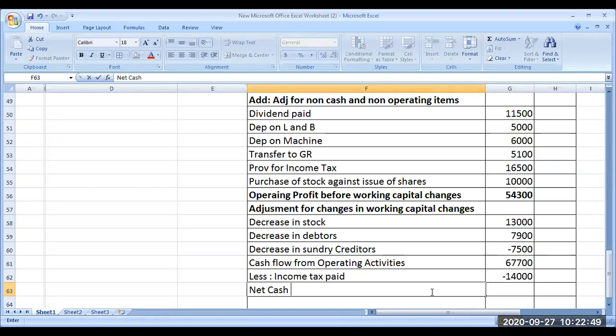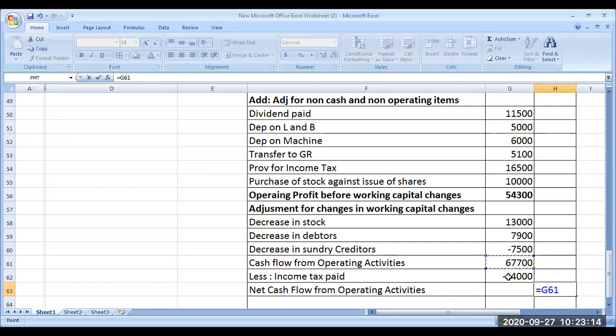Net cash flow from operating activities. Income tax paid during the year is 16,500? Come again? 16,500, is it?